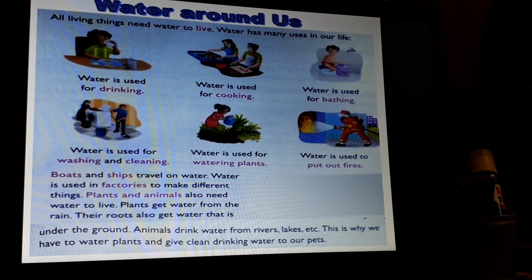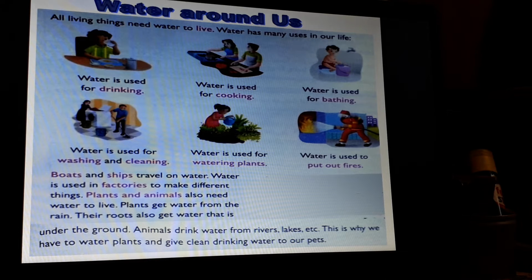Animals drink water from rivers and lakes. Okay, animals drink water from rivers and lakes. So, plants and animals all need water. Animals drink the water from rivers and lakes.